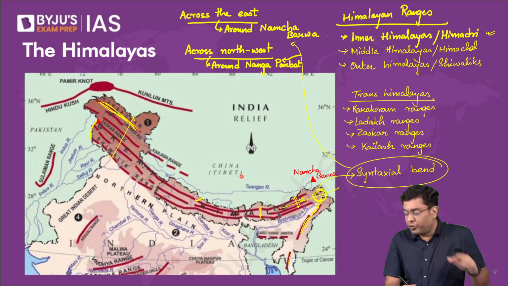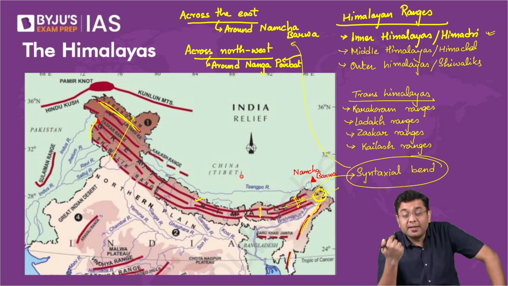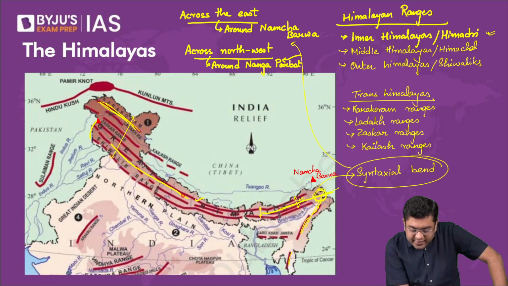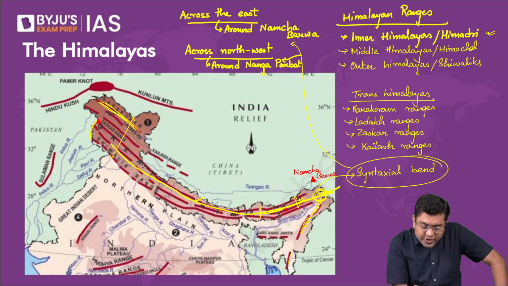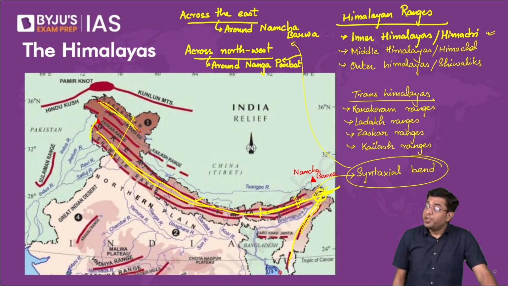So these are where you have the variations in the directionality that the mountain takes. This is basically to indicate that the axis of the mountain, what is the axis? This is the general axis. Here, suddenly you will find that the axis has changed.